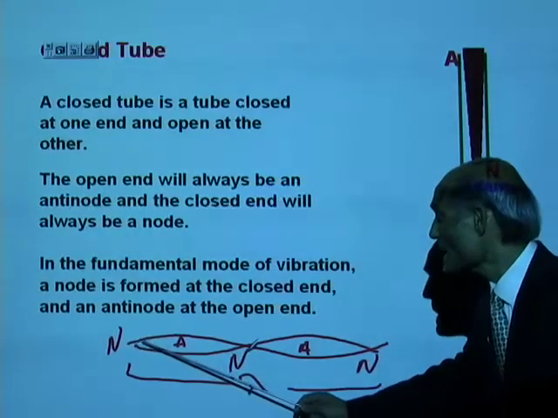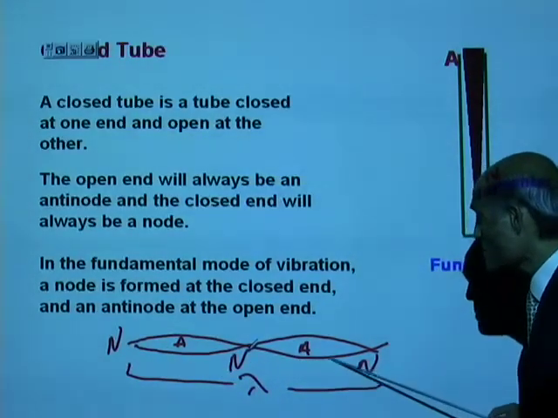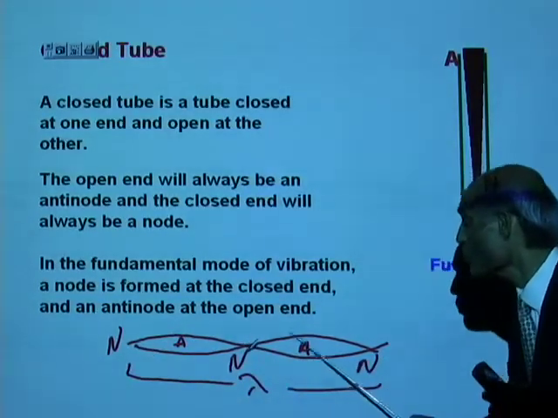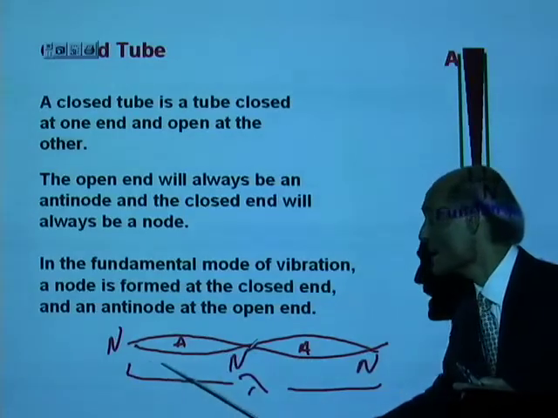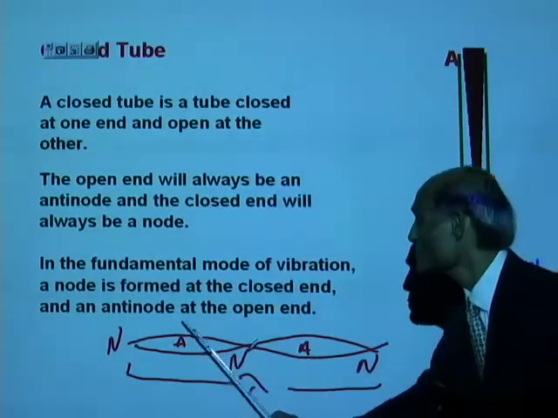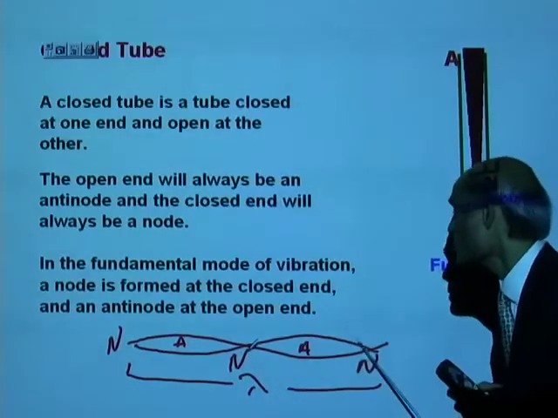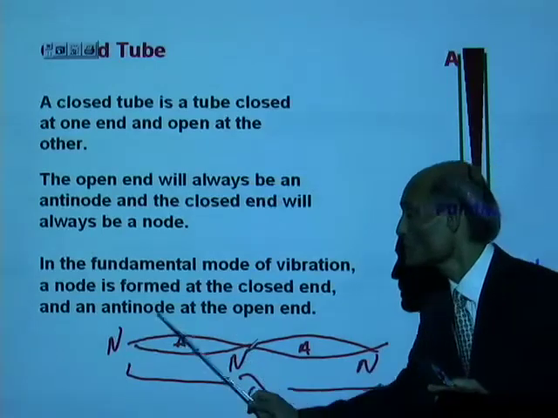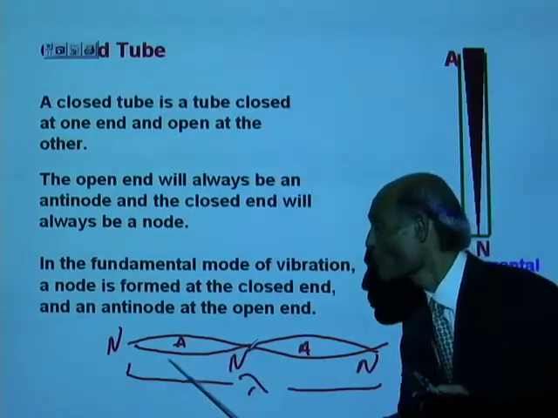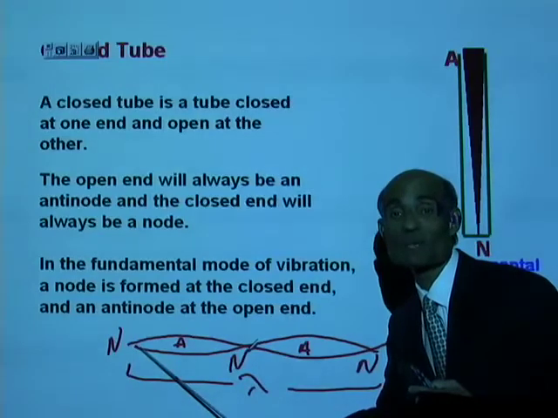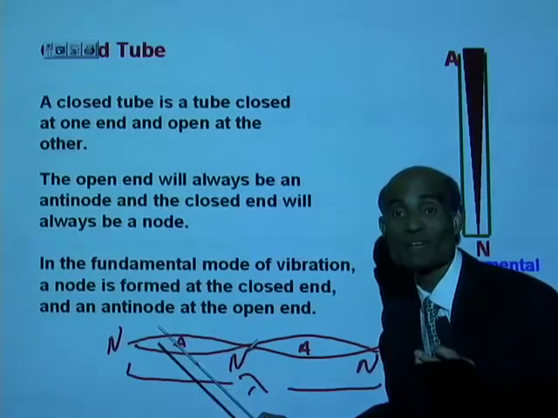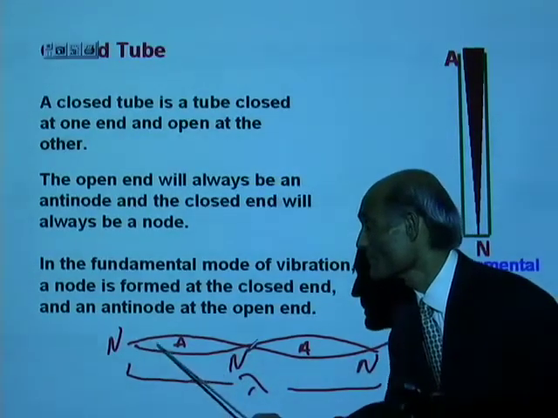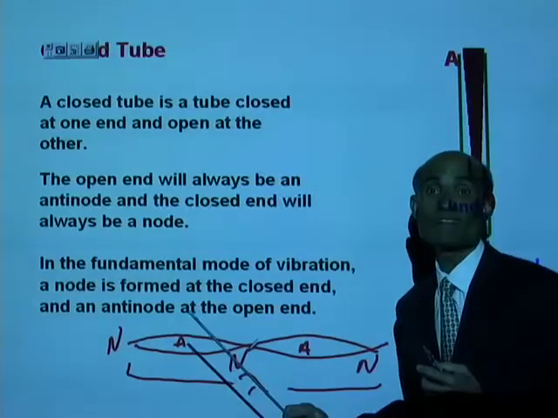One wavelength contains one crest and one trough. That means for a stationary wave, the length of two full segments is a wavelength. That means the distance between two alternate nodes. What will be the distance between two nearest nodes? The length of one full loop or one full segment is half of a wavelength. Tell me, what is the distance between a node and an antinode then? It is a quarter of a wavelength.